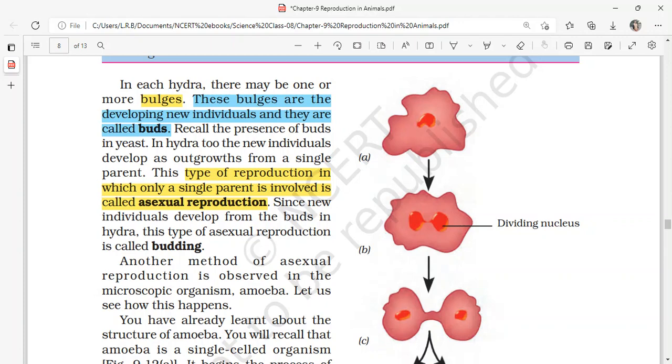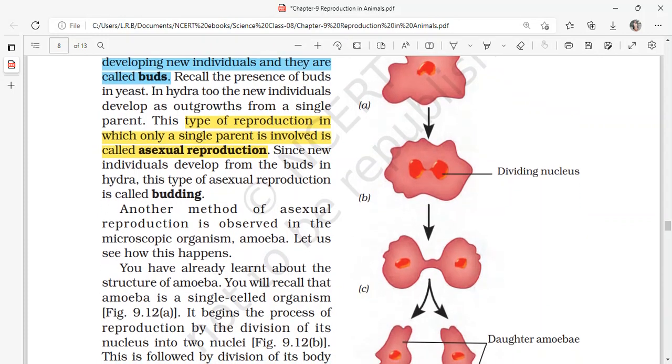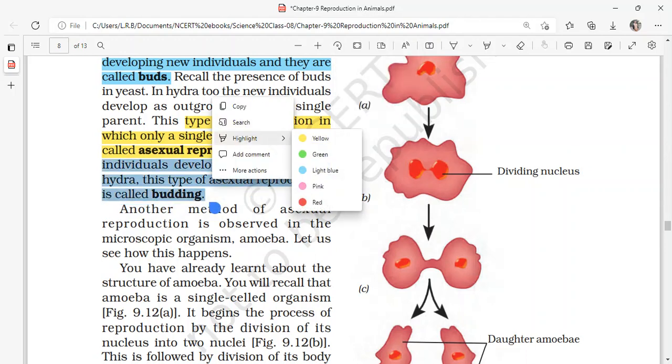Only a single parent, without gametes and without fertilization, gives rise to a new one. Since new individuals develop from the buds in Hydra, this type of asexual reproduction is called budding.